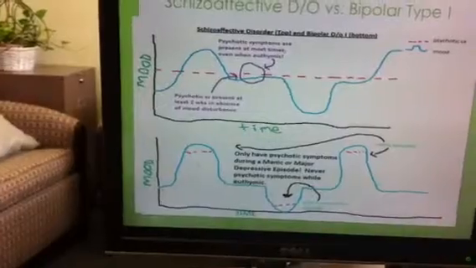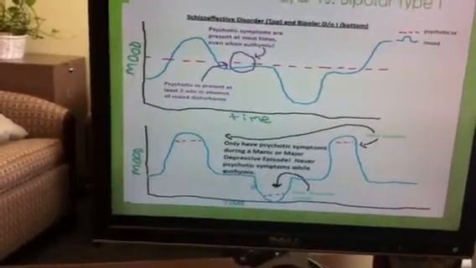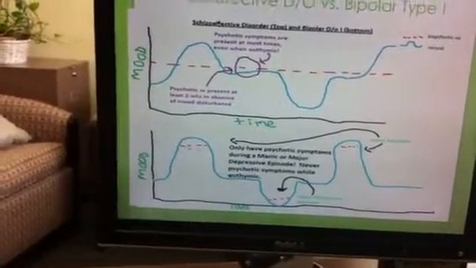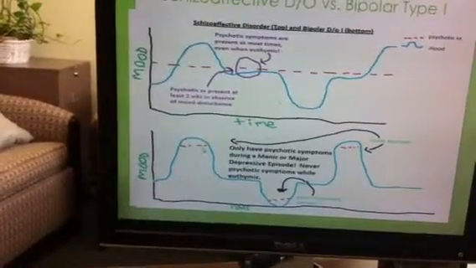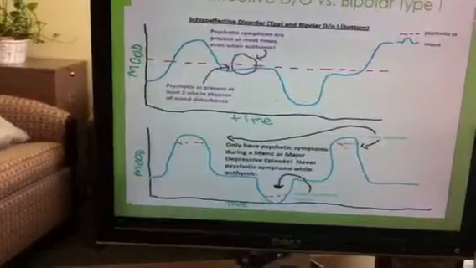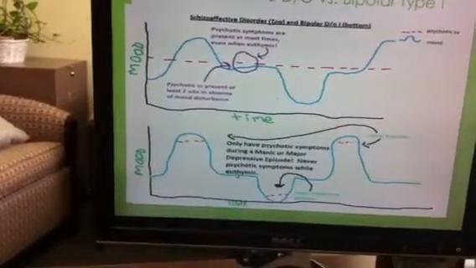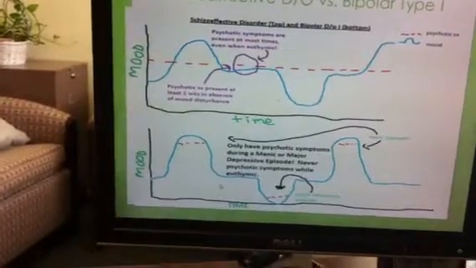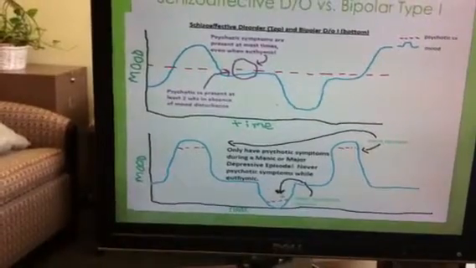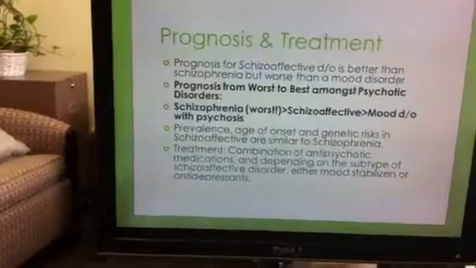So their mood's fine, and they have psychotic symptoms. Then you have bipolar disorder type 1. A clear manic episode here, major depressive episode, manic episode, okay? You only have psychotic symptoms during the manic episode, during the depressive episode, and again during the manic episode here. You don't have them when they're euthymic. There are no psychotic symptoms here. That's the main difference, okay? So in bipolar disorder, the psychotic symptoms are confined to the mood episodes only.